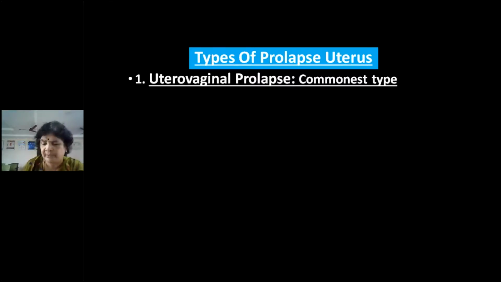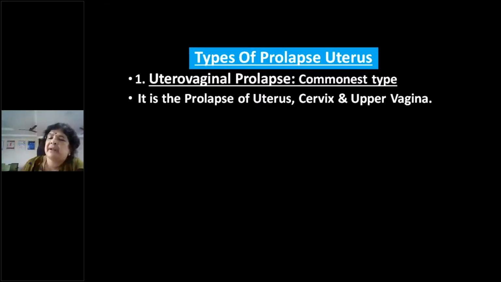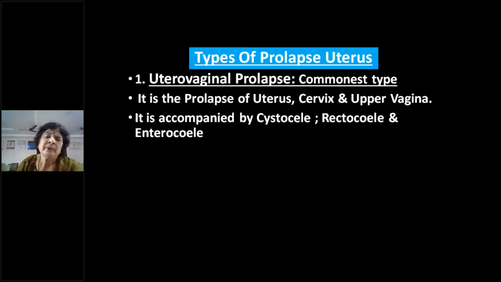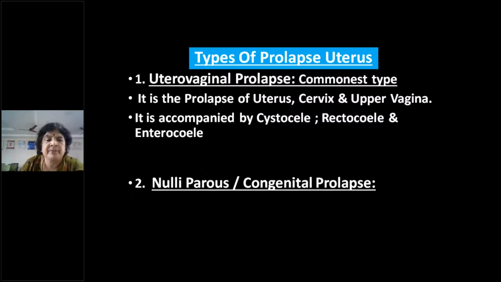And types of the prolapse, how do you classify them? Most important is uterovaginal prolapse. That's the commonest type of prolapse. That is where there is prolapse of the uterus, cervix, and the vagina also, right? Usually accompanied by cystocele and sometimes even by rectocele and enterocele. That is the posterior vaginal prolapse.